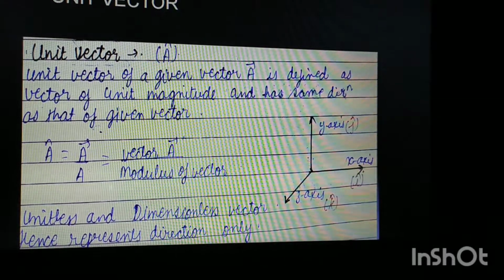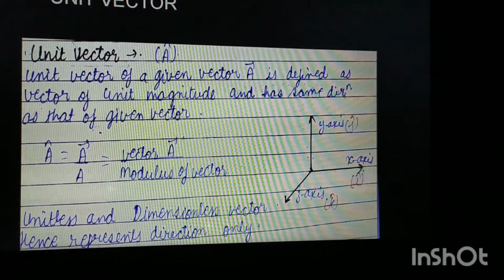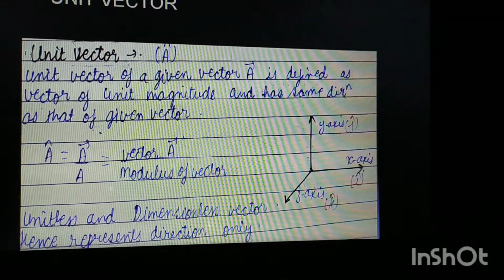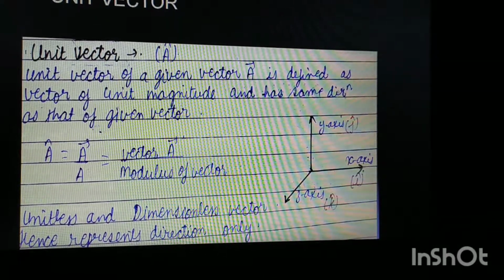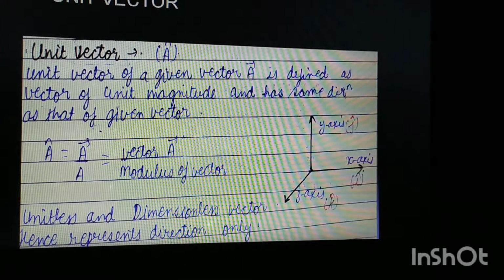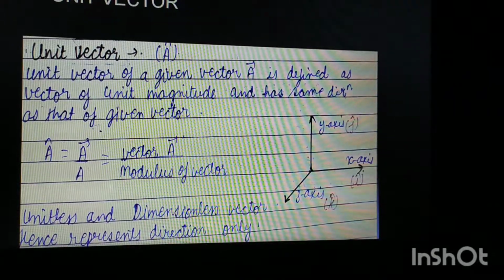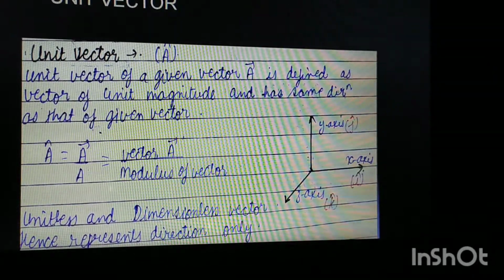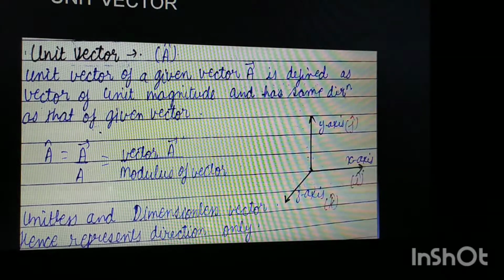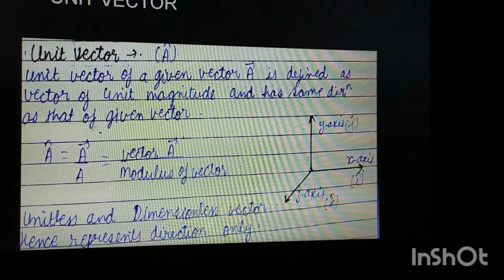Both sides have the same dimensions, so the dimension of the upper side gets cancelled by the lower side, and we get no dimensions for the unit vector. So we can say it is unitless, and if it is unitless, it is a dimensionless vector. Hence this vector only represents some direction.